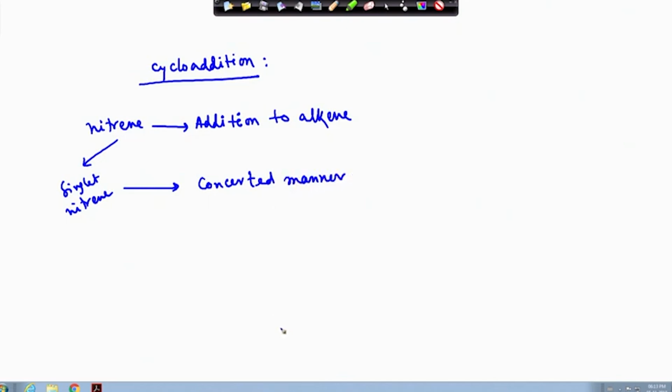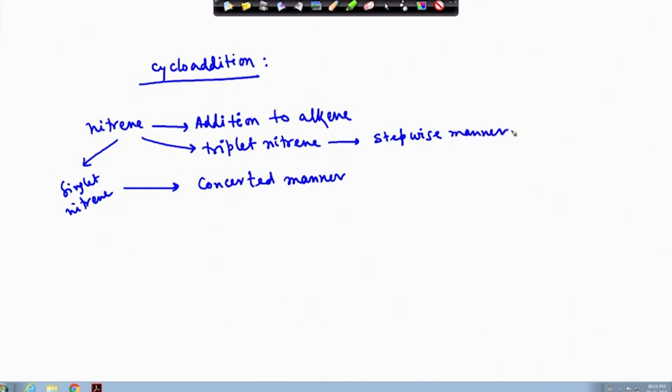Whereas if the nitrene is a triplet nitrene, then it reacts in a stepwise manner. Basically, these triplet nitrenes act like a diradical, so they react with the alkenes in a stepwise manner.